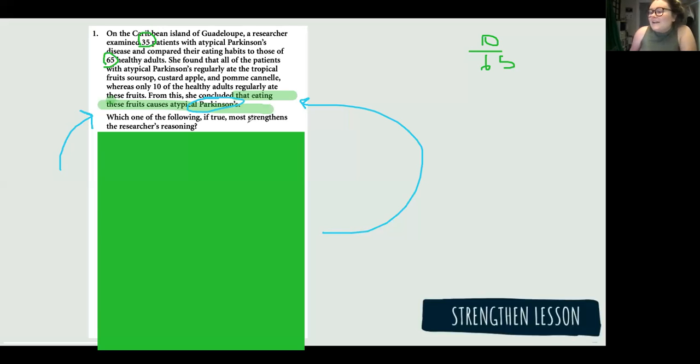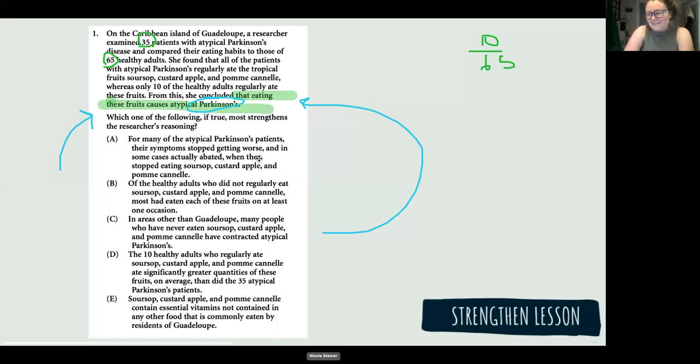Oh, I'm sorry. I don't know if it helps, but when I was doing the PowerScore books, I was reading that you just find the conclusion, but you might have to go back. I was just looking at the conclusion and finding something that's good for the conclusion, but I don't know if it works. I've been getting questions right about 80% of the time. But when you get to the harder questions, you have to really understand the reasoning to strengthen it. But that's essentially what we're doing now. I'm teaching you a harder approach to help you longer, if that makes sense.